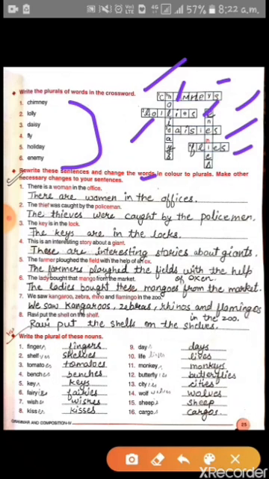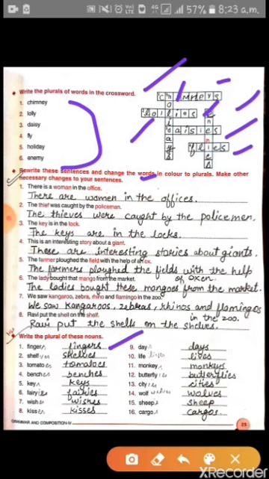Seventh, we saw kangaroo, zebra, rhino, and flamingo in the zoo. We saw kangaroos, zebra, rhinos, and flamingos in the zoo. Eighth, Ravi put the shell on the shelf. Ravi put the shells on the shelves. So these were the sentences we have changed into plural form. And now change the words into plural form.